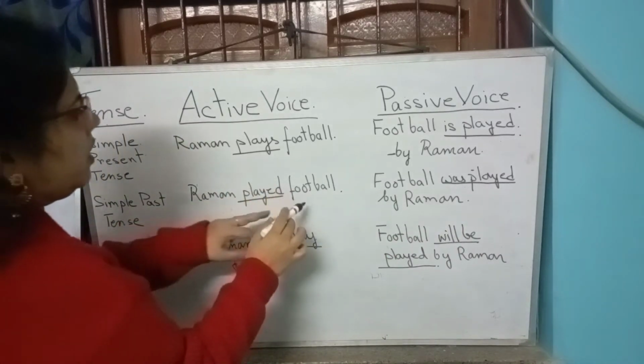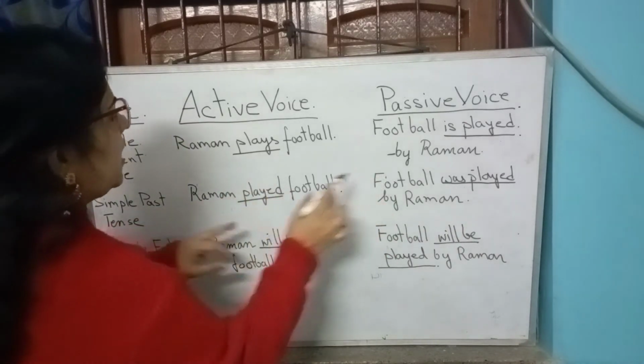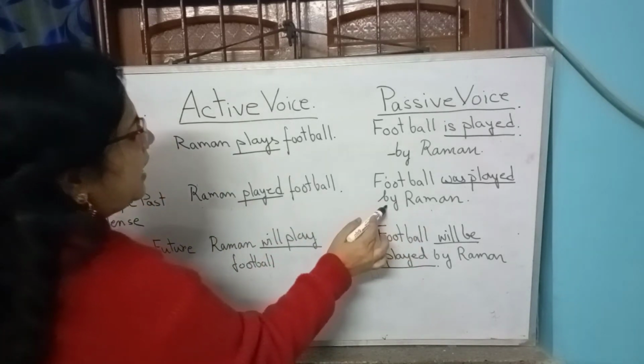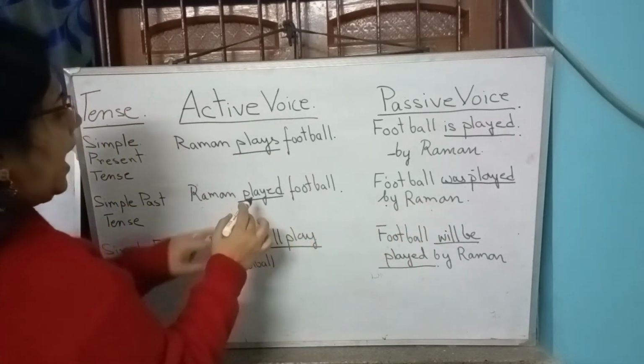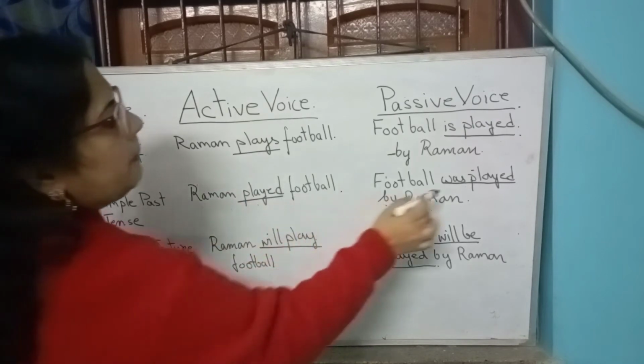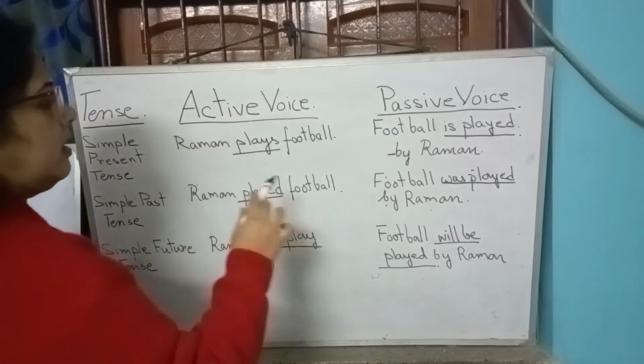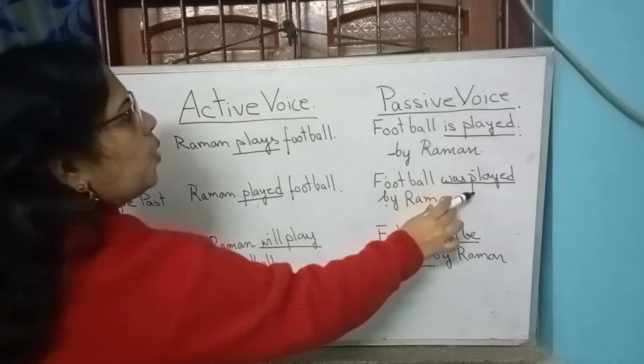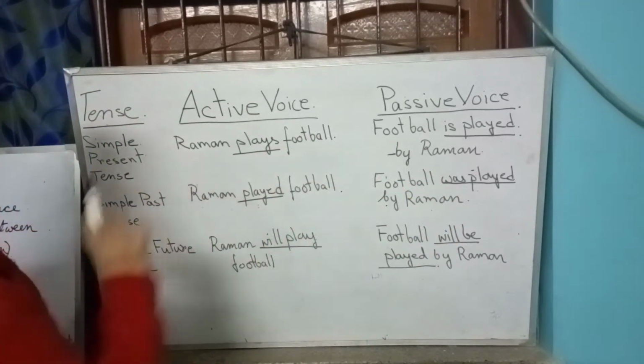So again here the object becomes the subject. The subject becomes the object with a by. It becomes an agent, and the verb played becomes was played. So the passive form of the verb played is was played.